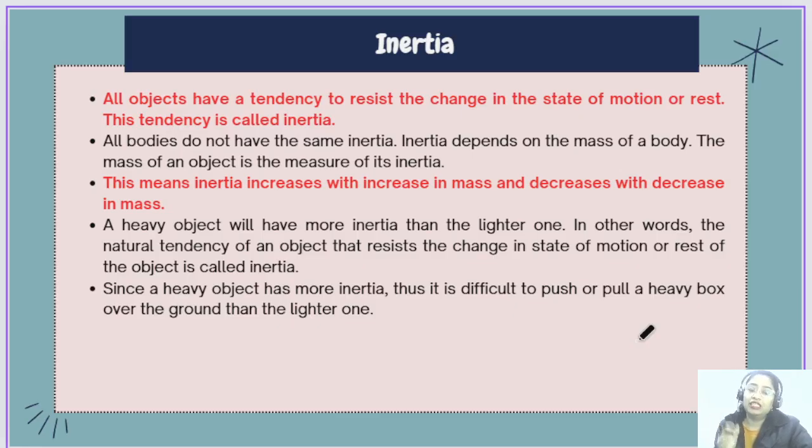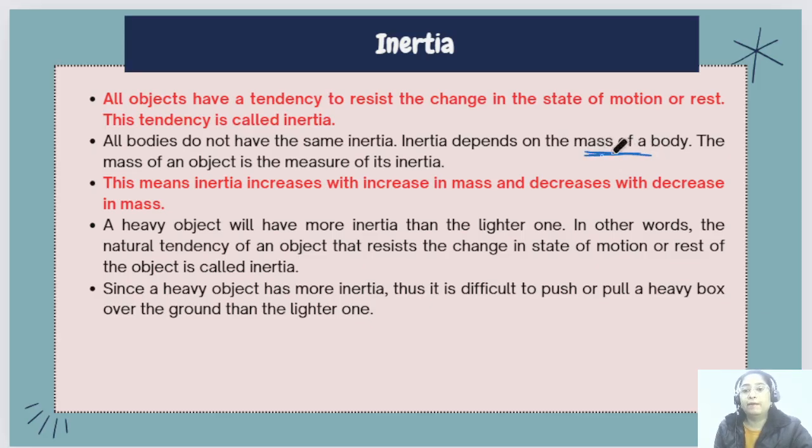So basically it shows that the object is resisting itself to change its state of rest, and this tendency is called inertia. Okay, now inertia depends on what? It basically depends on the mass of the body.